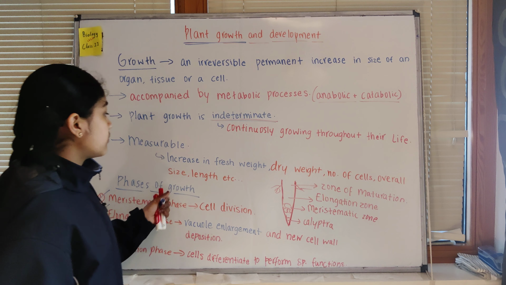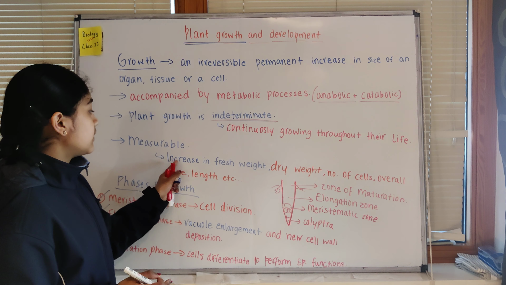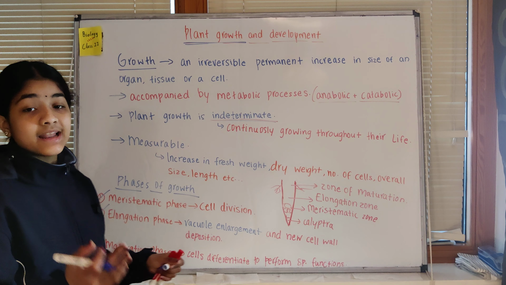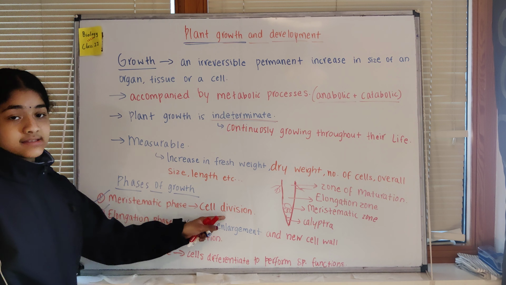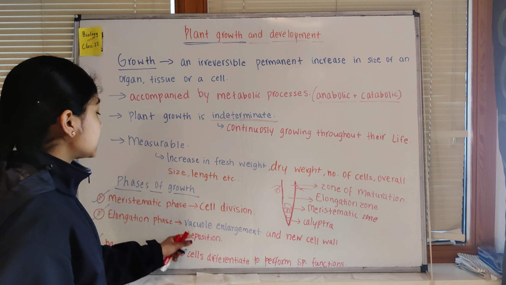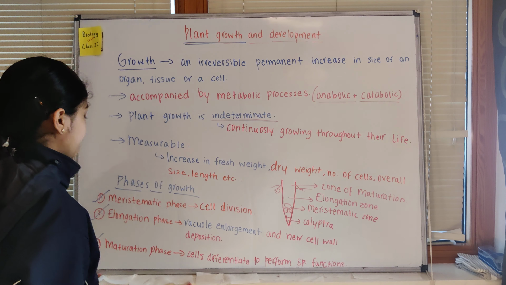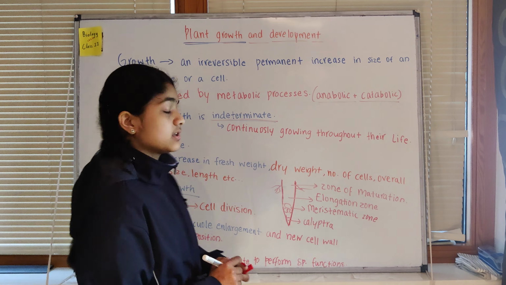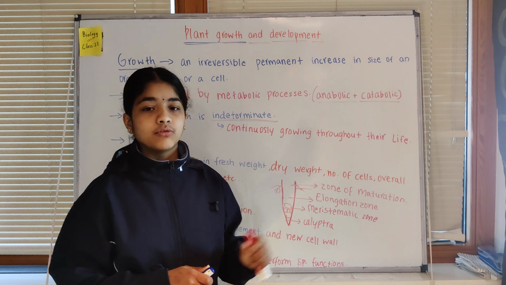It is measurable by various parameters: increase in fresh weight, dry weight, number of cells, overall size, length, etc. Phases of growth: the meristematic phase, that is cell division; the elongation phase, that is vacuole enlargement as well as new cell wall deposition; and the maturation phase, where the cells differentiate to perform special functions. So here we have learned about the basic concepts of plant growth and development.